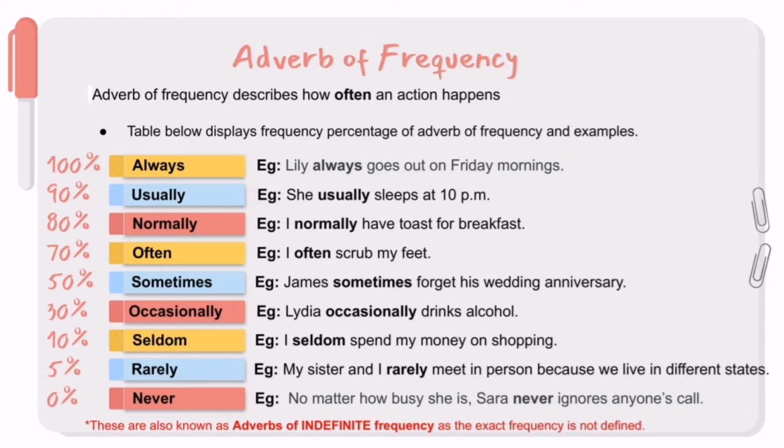But these are also known as adverbs of indefinite frequency, as the exact frequency is not defined. So what is adverb of definite frequency? Adverb of definite frequency is when you define the exact frequency of the action happens. For example, hourly, daily, weekly, monthly, and yearly.